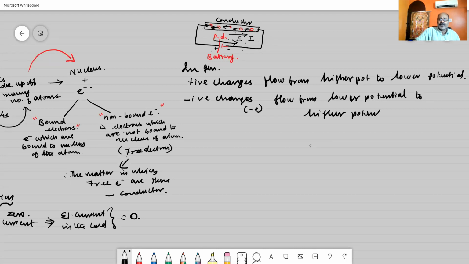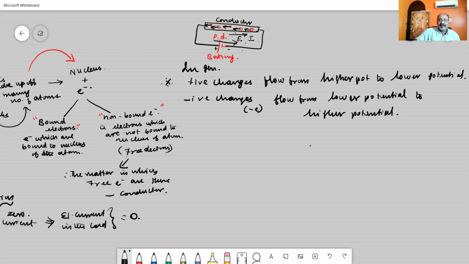So the positive charges are always flowing from higher potential to lower potential, and the negative charges are always flowing from lower potential to higher potential.